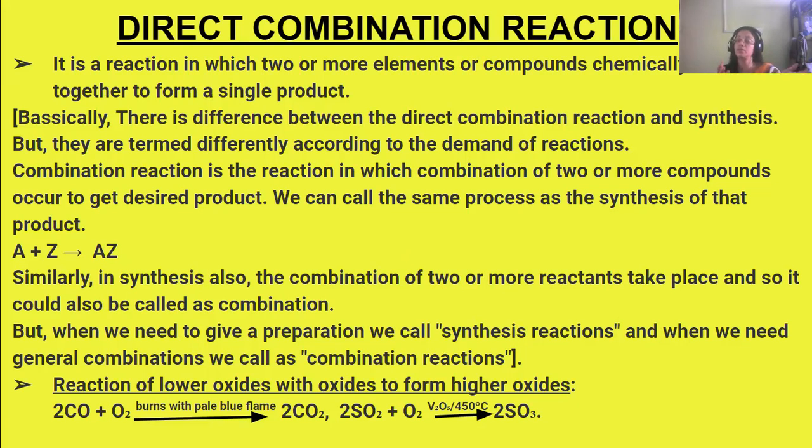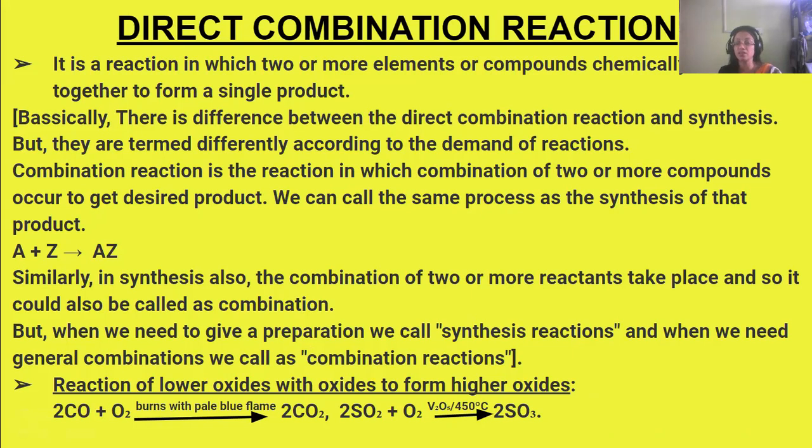In synthesis also, two or more elements combine to form a single product. But the basic difference is that in the combination reaction, the combination of two or more compounds occurs to get the desired product, A plus Z, we get AZ.